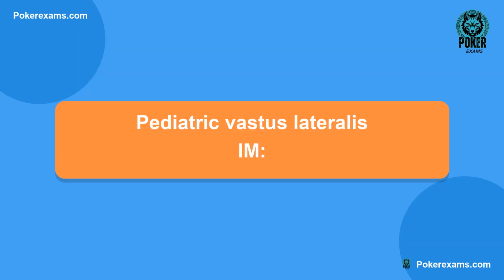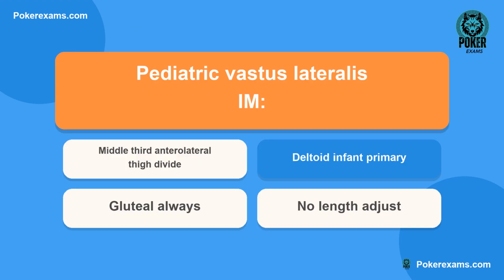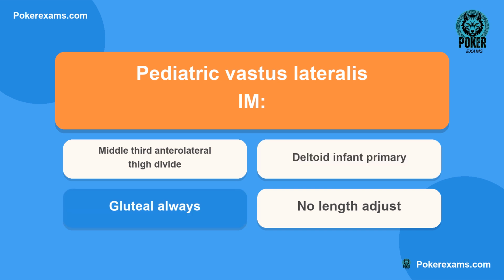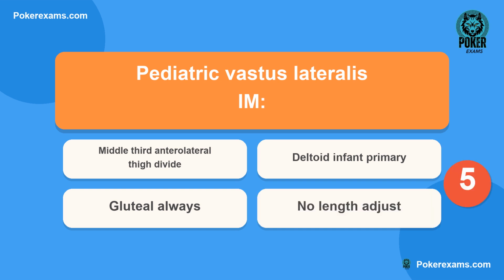Next question. Pediatric vastus lateralis IM. Is it A, middle third anterolateral thigh divide? Or B, deltoid infant primary? Could it be C, gluteal always? Or lastly D, no length adjust?